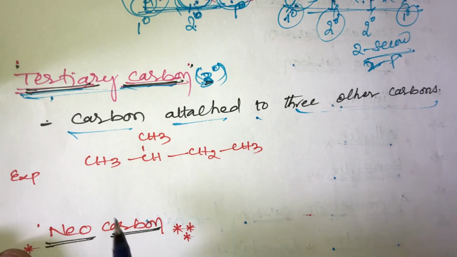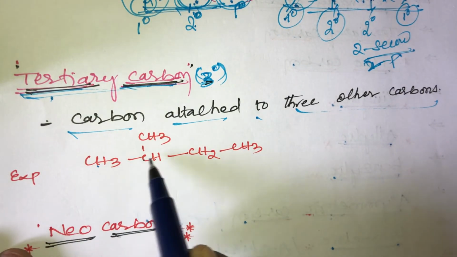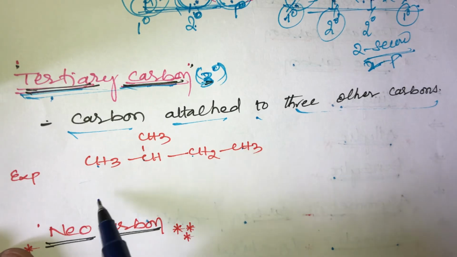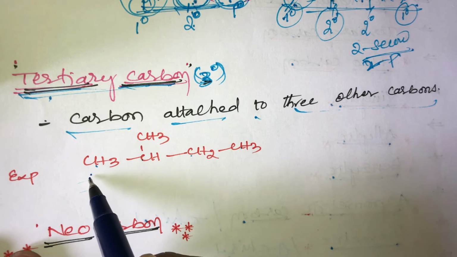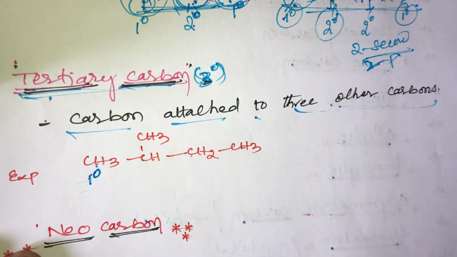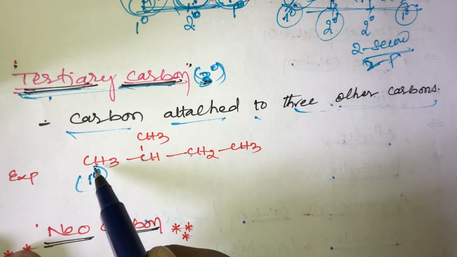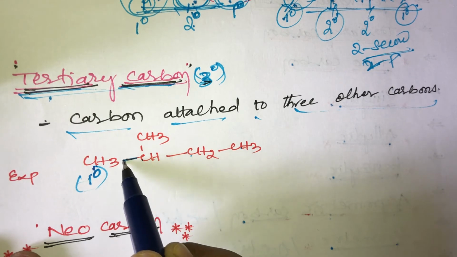Now take the example, that is 2-methyl butane. 1, 2, 3, 4. So 2-methyl butane. Here how many types of carbons are there? So this first one is the primary carbon, 1 degree. Why? Because this methyl CH3 group is attached with only the right side carbon.